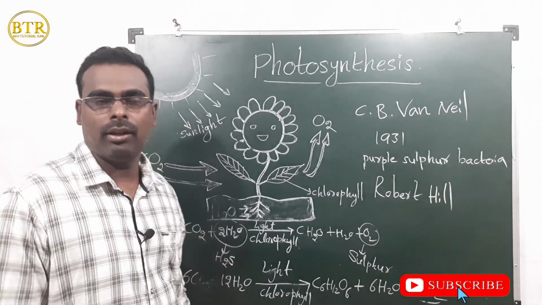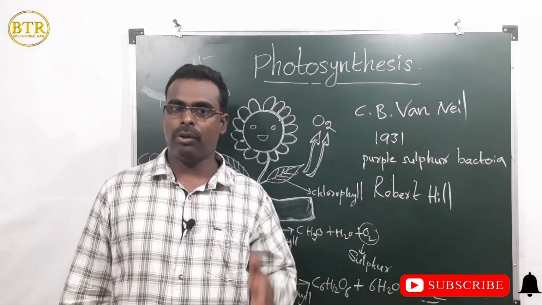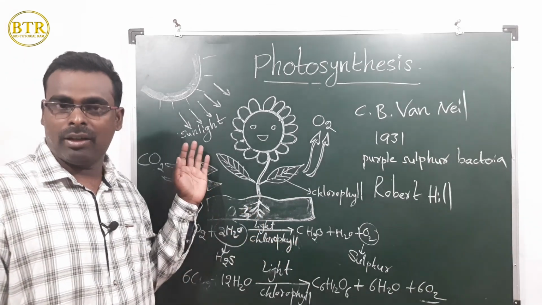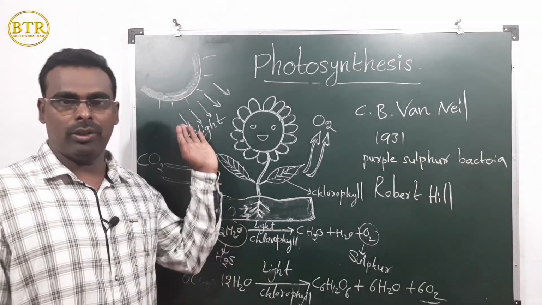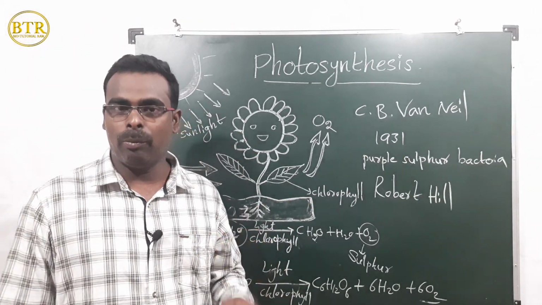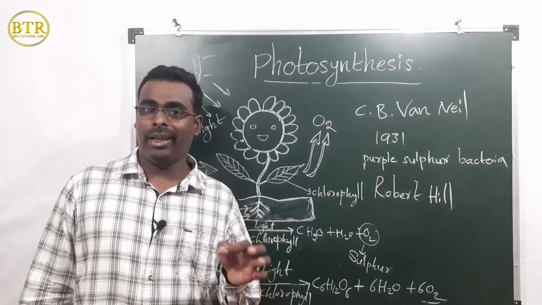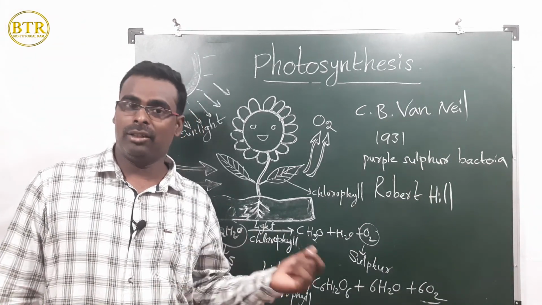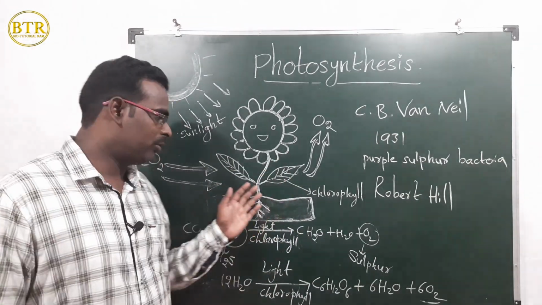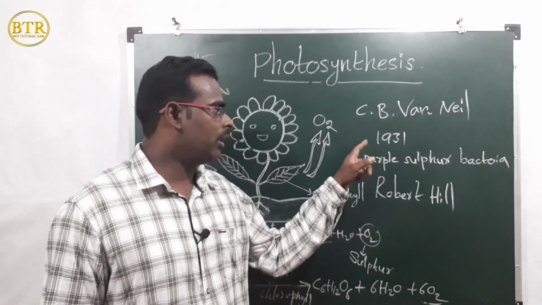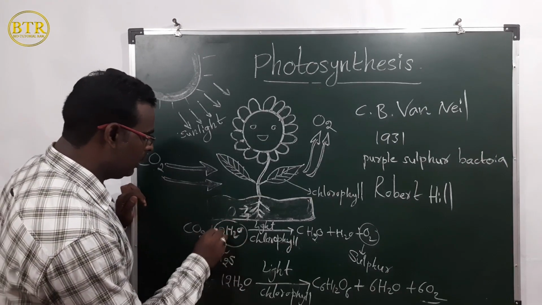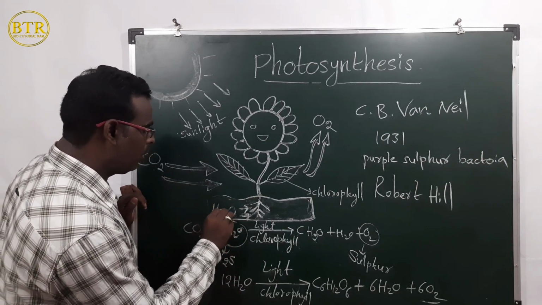Once again I will repeat photosynthesis. The process by which green plants synthesize complex organic molecules from inorganic materials like carbon dioxide and water with the use of sunlight and chlorophyll is called photosynthesis. Photosynthesis is a complex process. It took 200 years to get the formula, and several reactions take place in photosynthesis. C.B. Van Niel, in 1931, formulated photosynthesis and gave the simple equation.